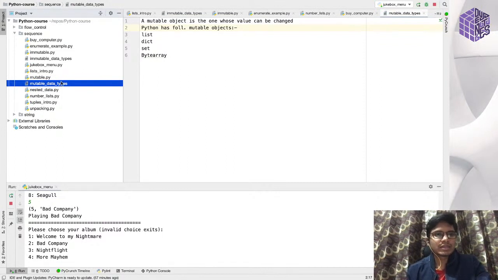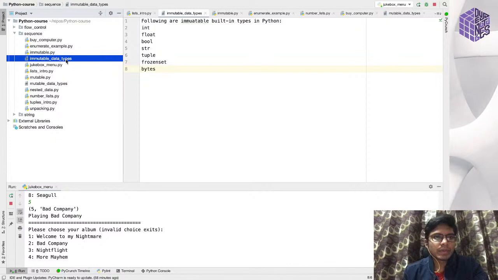So what is a mutable object? A mutable object is one whose value can be changed. Right now it might not make sense to you, but we will cover examples and things will start making sense. Python has the following mutable objects: list, dictionary, set, and bytearray.